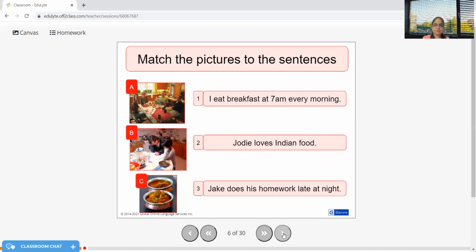Second picture, Jake does his homework late at night. Jake and does, DOES, that becomes the helping verb. So it is not do here. And the third picture, Jody loves Indian food, LOVES, loves, and not love. Why? Because Jody is singular subject.